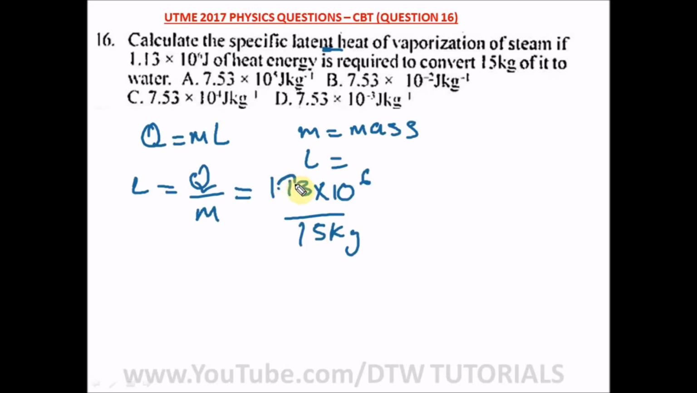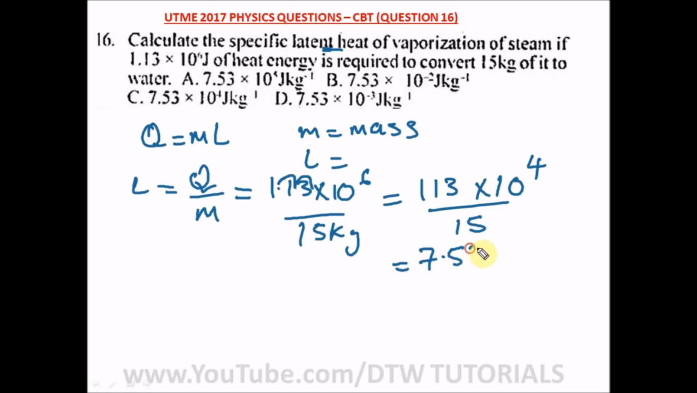All right, so all we need to do here is, if we move this decimal point 2 places, we have 113 times, reduce the 2 from 6, we have 10 raised to power 4, divided by 15. So you can easily divide this by 15. When you punch in your on-screen calculator, 113 divided by 15 will give us 7.53 times 10 raised to power 4 joules per kg. All right, so our right option here is option C.